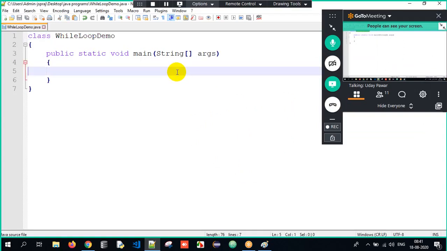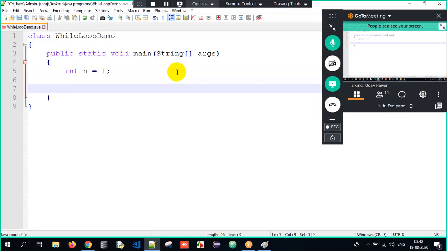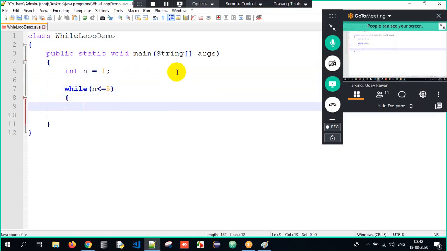Writing the code. Now here, if I tell int x equals to, okay, n, we'll take it as n only, n equals to 1. Okay, now here, I will have to just write it as while, okay, n is lesser than or equal to 5. Okay, you have to keep on looping until n is lesser than or equal to 5, you keep on looping.